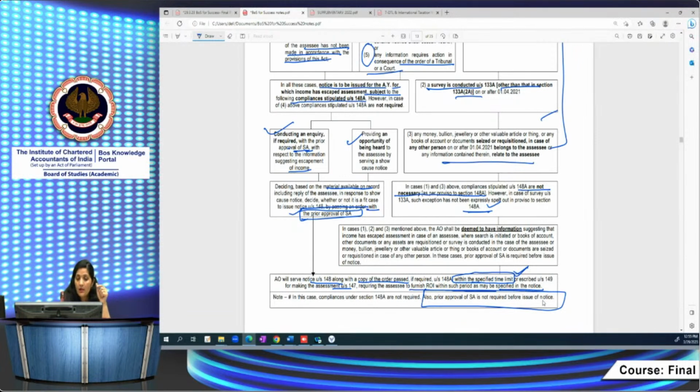Here, if you see, in the deeming provisions you are not required to comply with section 148A in case of a search, or where a search is being conducted in the case of another person. But in the case of a survey, this condition of not being necessary is not given in the provision. But before issuing the notice, he has to take the approval of the specified authority. In the case of 135A, he is not required to comply with 148A, and he is also not required to take approval before issuing the notice. But here, one time he has to seek the approval at least, right?